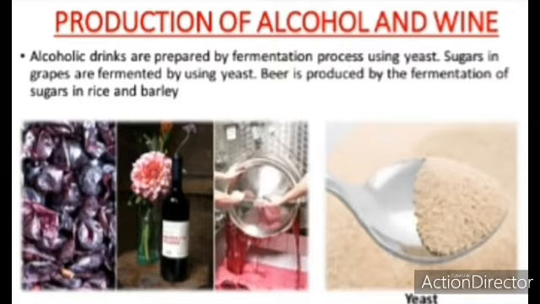And the third one is production of alcohol and wine. Alcoholic drinks are prepared by the fermentation process using yeast. Sugars in grapes are fermented by using yeast. Beer is produced by the fermentation of sugars in rice and barley. Wine and alcohol are made from grapes which are already spoiled. The rotten grapes contain sugar which reacts with the yeast. Then by the process of fermentation we can make alcohol and wine.